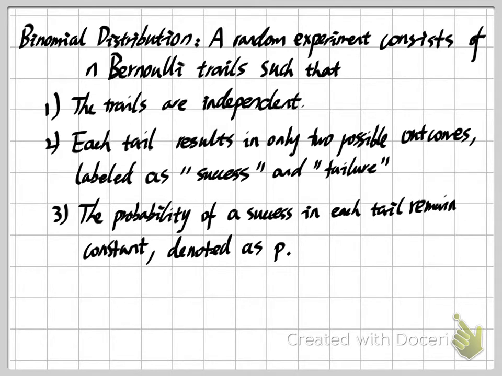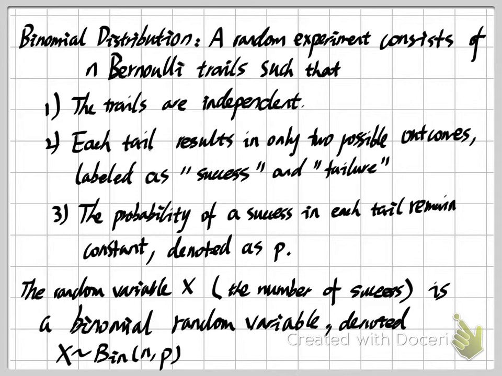And then to describe a distribution, we use this way to describe our random variable. The first thing we need to do is define our random variable. Our random variable X is the number of successes in this binomial experiment.